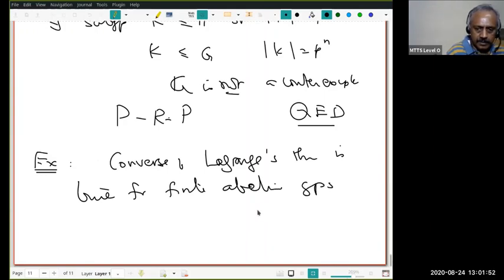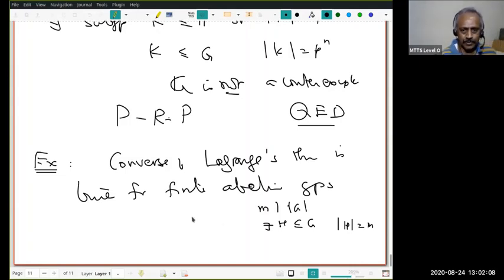That is, if M divides the order of G, then there is a subgroup H of G so that the order of H equals M. Use the minimal counterexample. You will see how easy the proof is once you know that. Most often people use a lot of machinery to prove that, but you will do that.